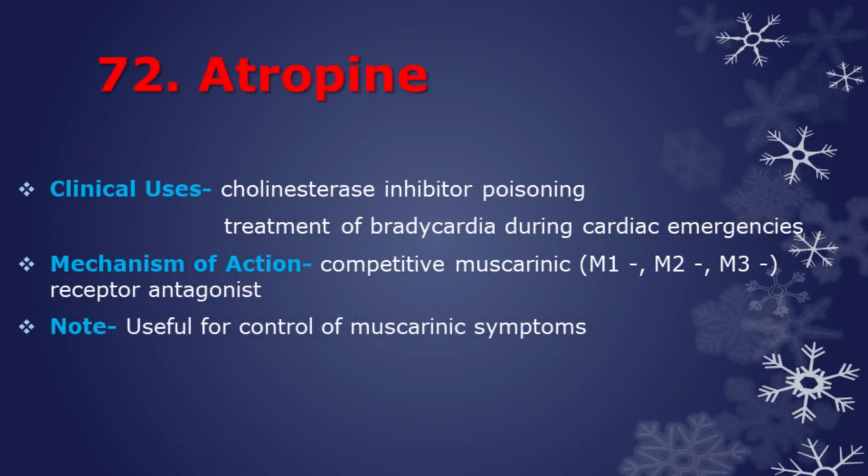Next antidote is atropine. It is used as an antidote for cholinesterase inhibitor poisoning, for example, nerve gas, insecticide. There are different uses of atropine besides overdose, like treatment of bradycardia during cardiac emergencies, also used to treat urinary incontinence and also as an ophthalmic solution to produce mydriasis for retinal examination. Atropine is a competitive muscarinic M1, M2, M3 receptor antagonist. It is useful for control of muscarinic symptoms.